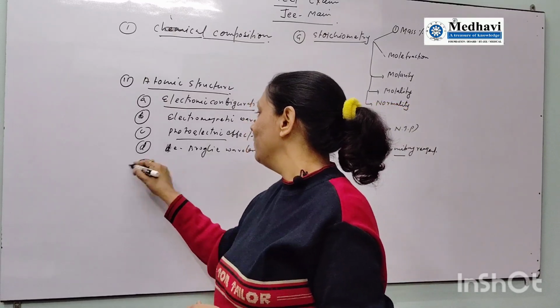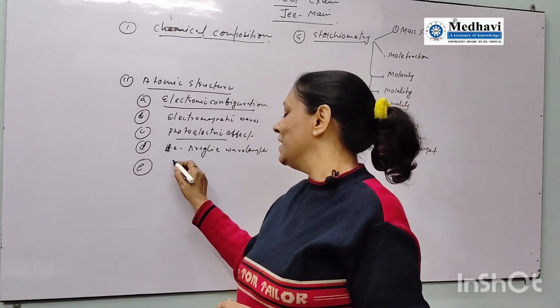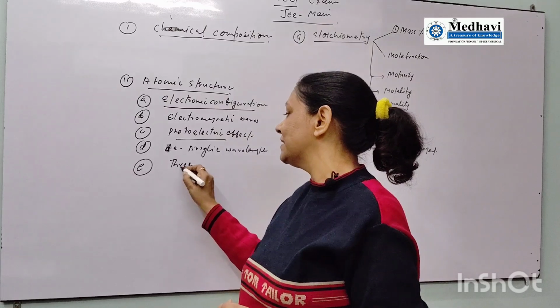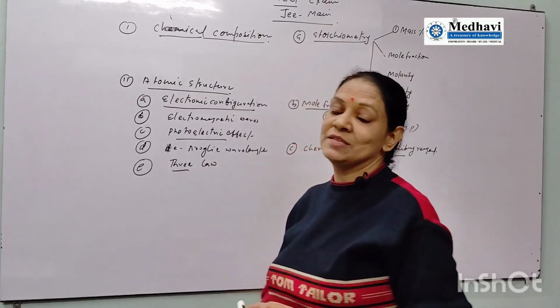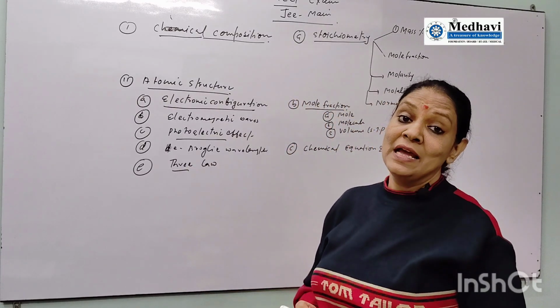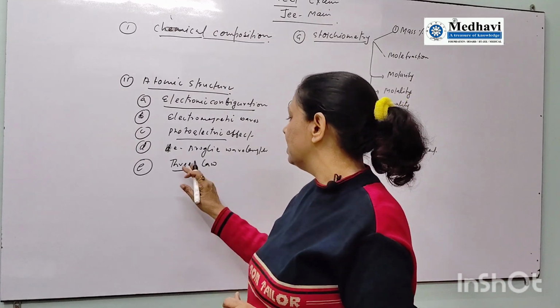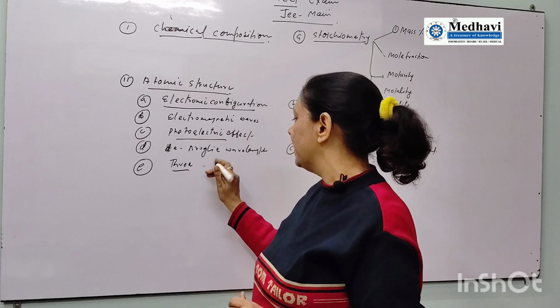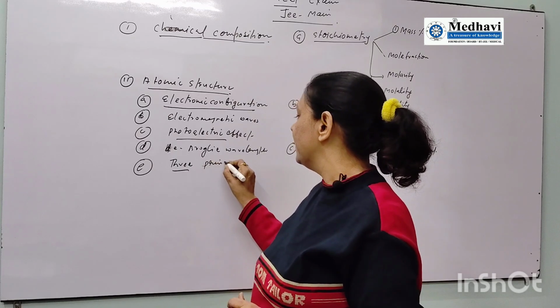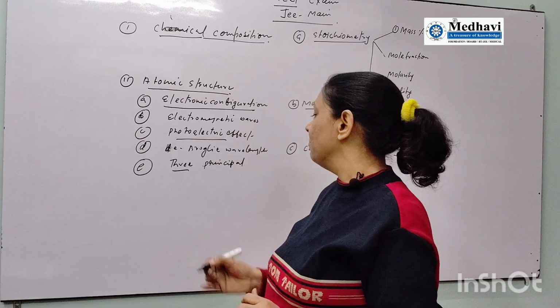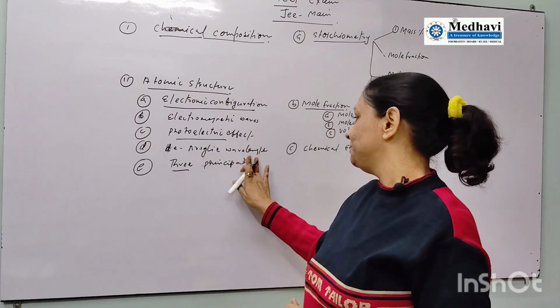After that, you will get questions. There are 3 laws given by different scientists, like Pauli principle, Aufbau principle, Hund's rule. All these laws, or you can say principles, are given. That is going to be important information.